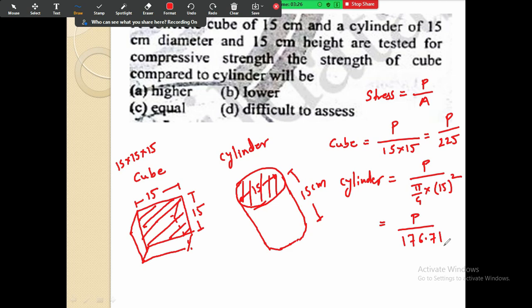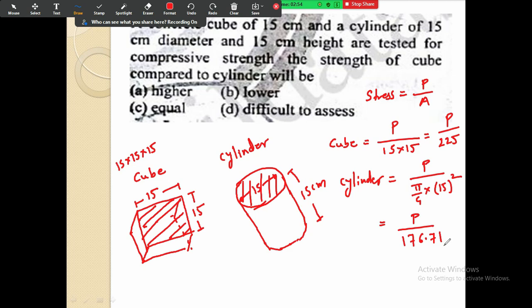The cylinder's strength will be more. Obviously, if the value of the denominator is more, then the value is going to decrease. If the denominator is less, then the value is going to increase. So for the cube the strength is P divided by 225, and for the cylinder it is P divided by 176.71, that is nearly 177.